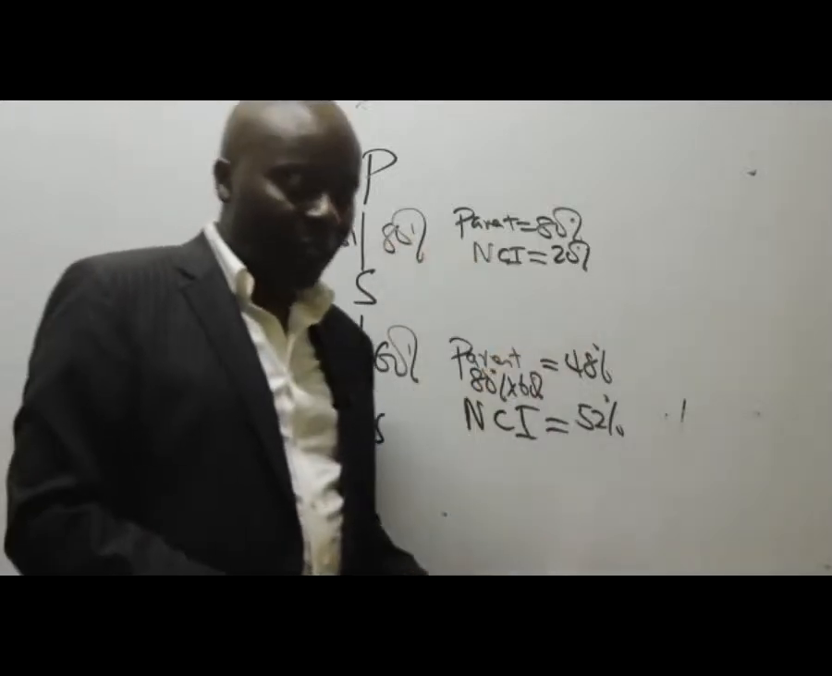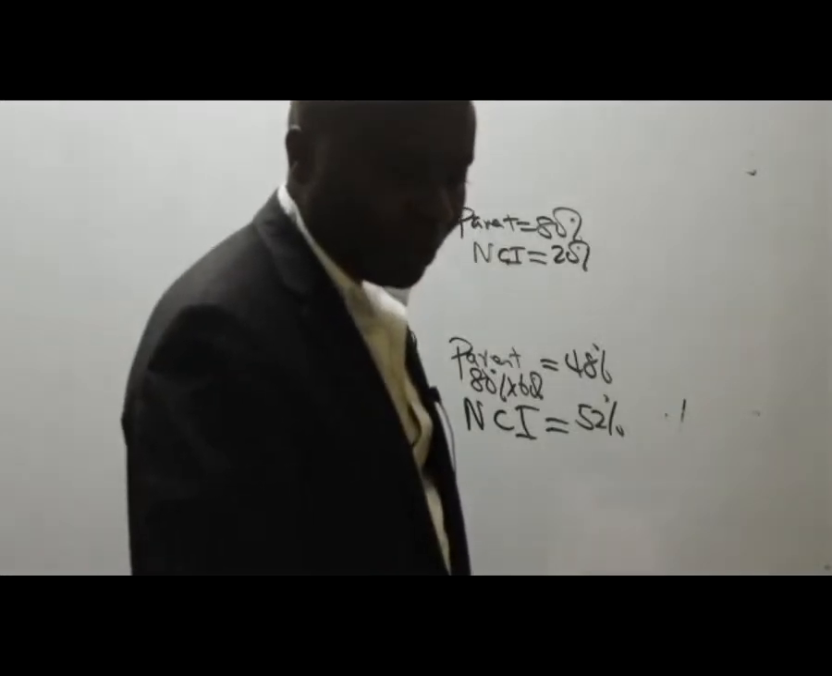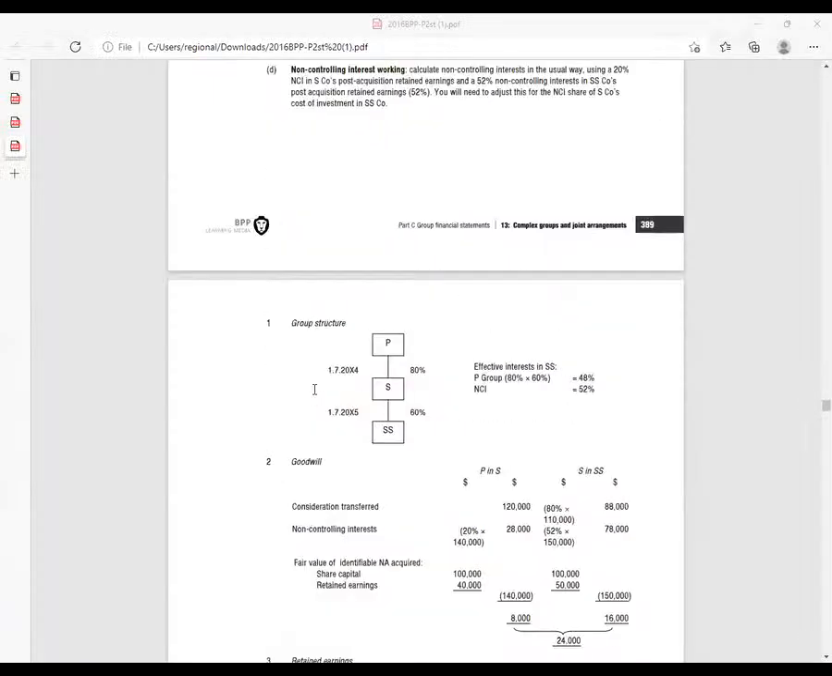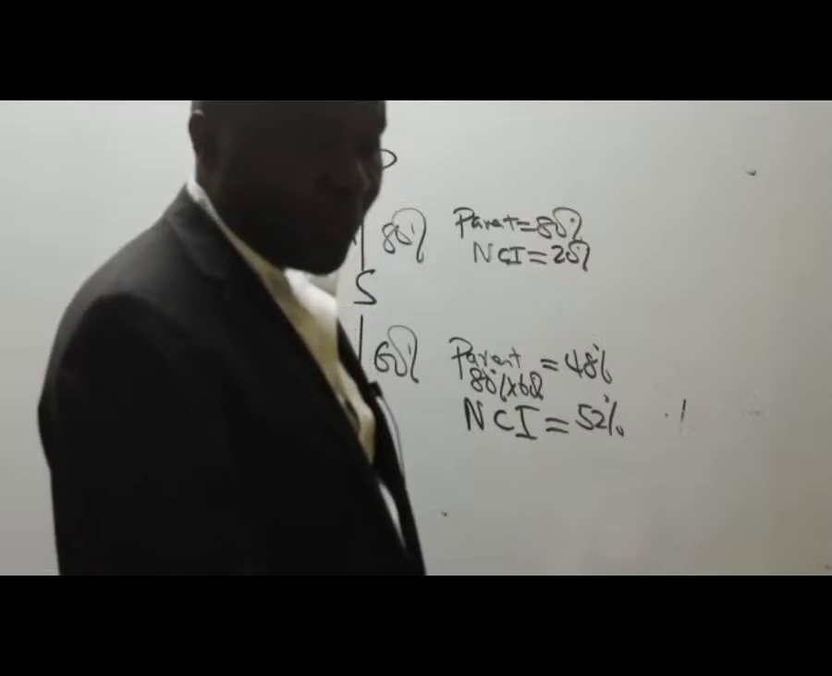Now, ladies and gentlemen, listen to me very well here. This will be very important for us to have our group structure. So you can see like in SS, they're telling you the parent effectively owns 48% and NCI owns what percentage? 52%. So please continue asking questions.